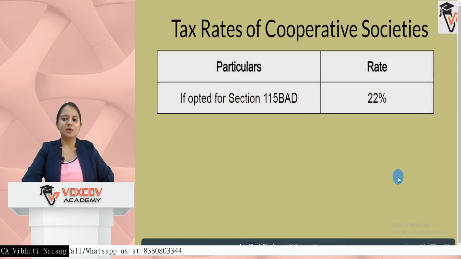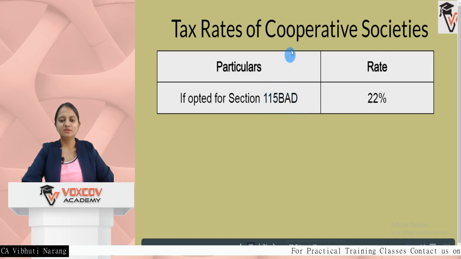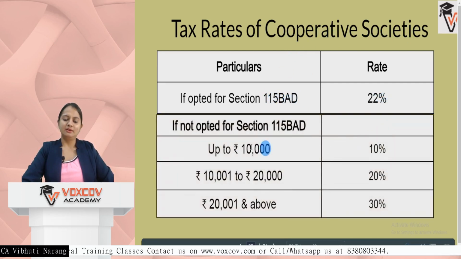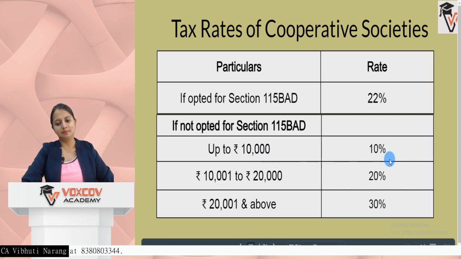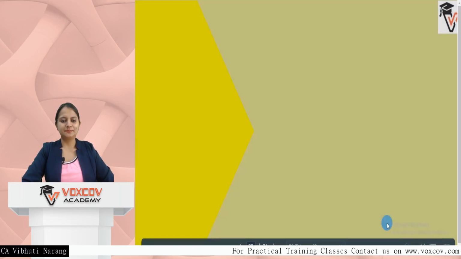Now, tax rate for cooperative societies. As for domestic companies, there is a 115 series. Similarly, for cooperative society, there is a section called 115 BAD. So, if the cooperative societies get registered under this section, tax rate applicable is 22%. But if they have not opted for 115 BAD, then tax up to 10,000 of income generated is 10%. From 10,000 to 20,000, 20%. 20,000 and above is 30%. Surcharge is 12% in this case.